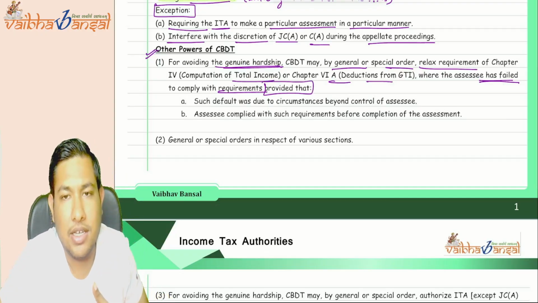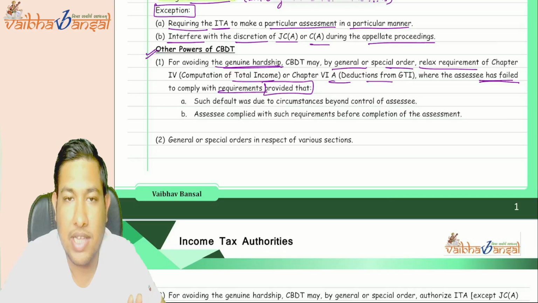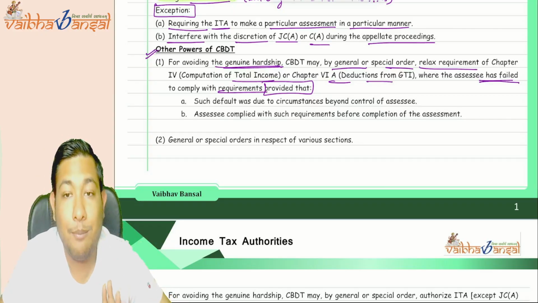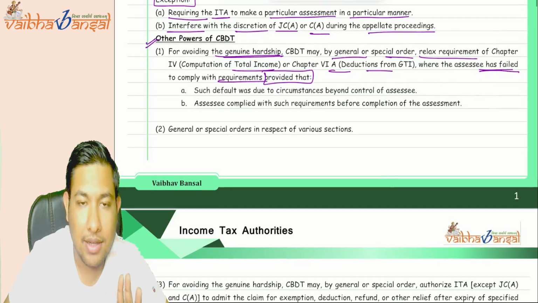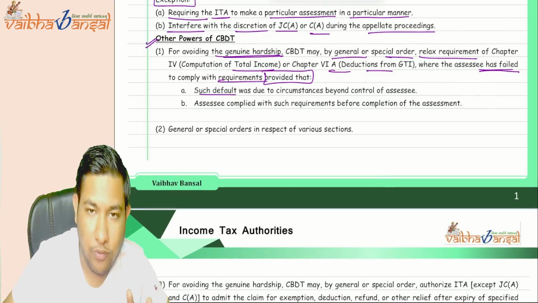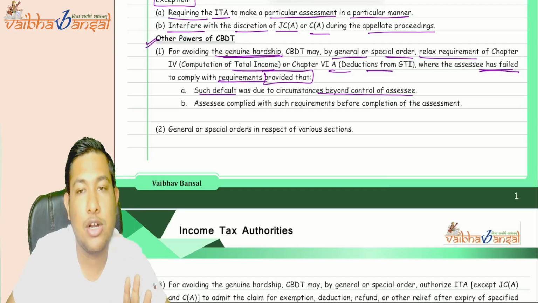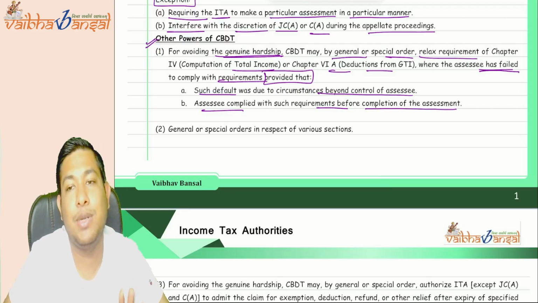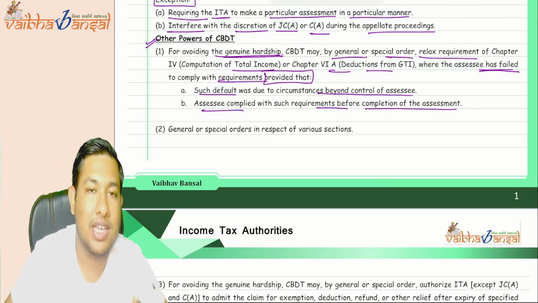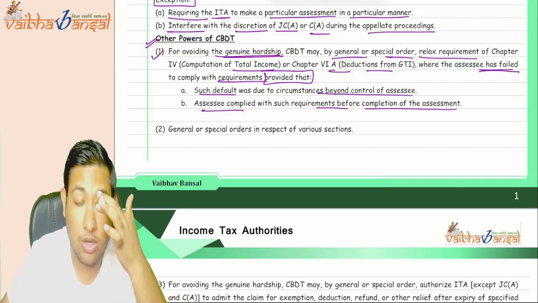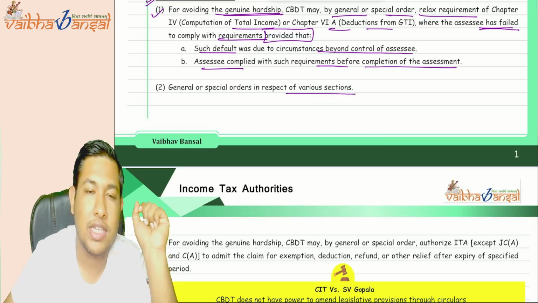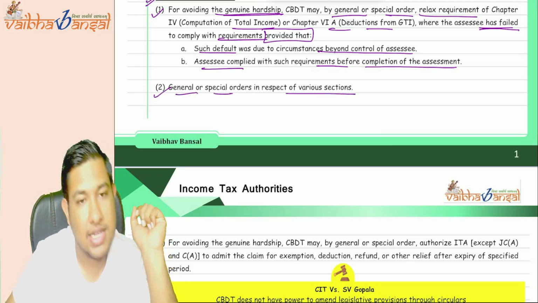The CBDT can relax the requirement in case of genuine hardships by issuing the general or the special order. But provided that such default should be beyond the control of the assessee, and the assessee has complied with it before the completion of the assessment, only then can they give the general and special order for that requirement relaxation. And for any other sections, yes, they can give general and special orders.